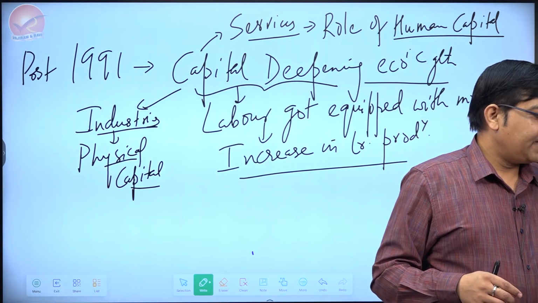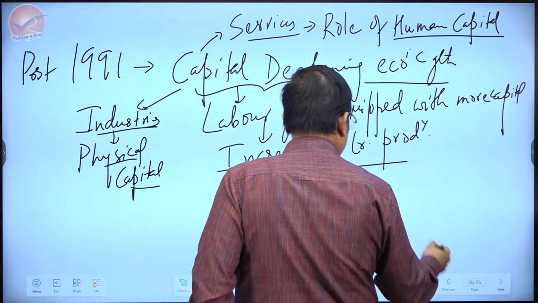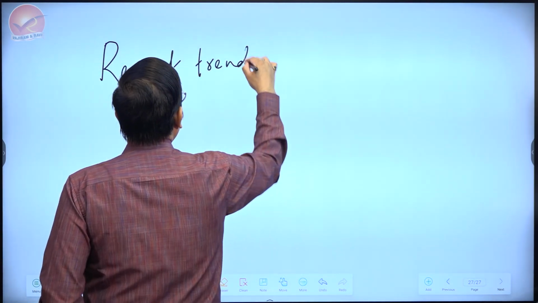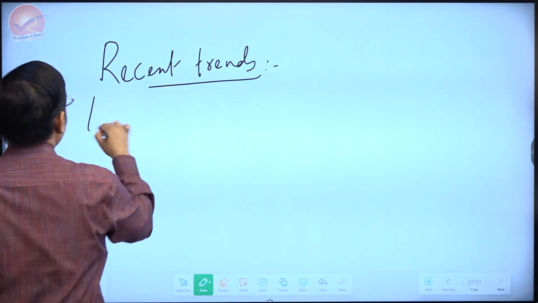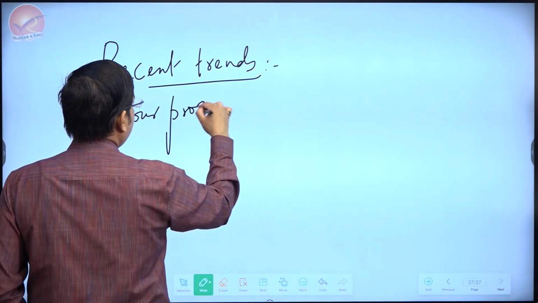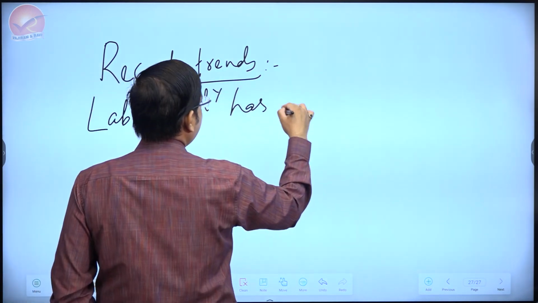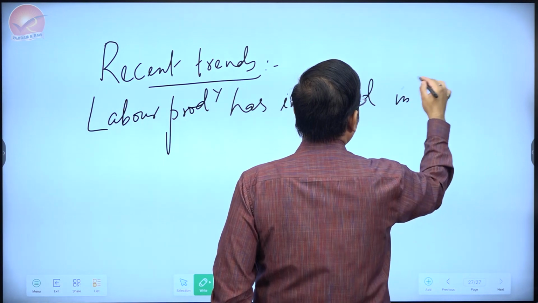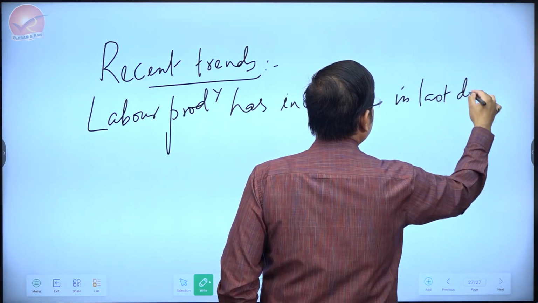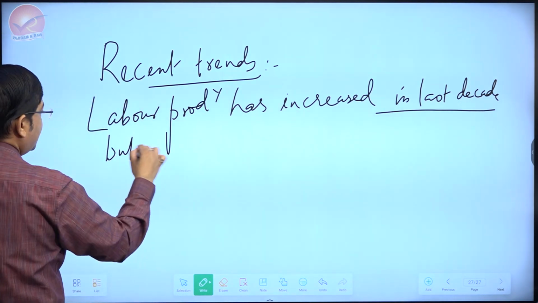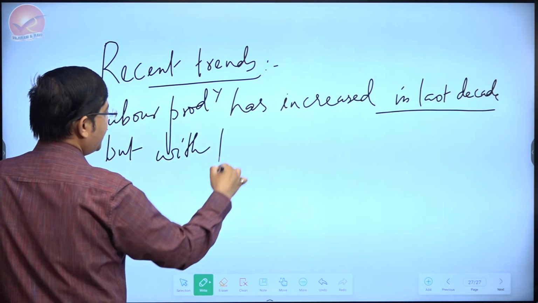And you can finish the first part of the question by giving some recent trends. In recent trends, you can say that labor productivity has increased in the last decade, but with fluctuations.